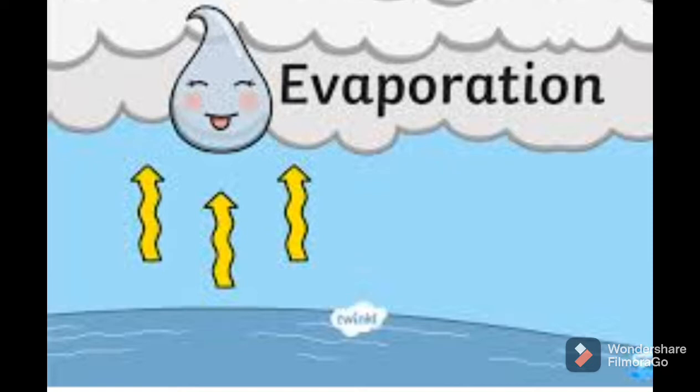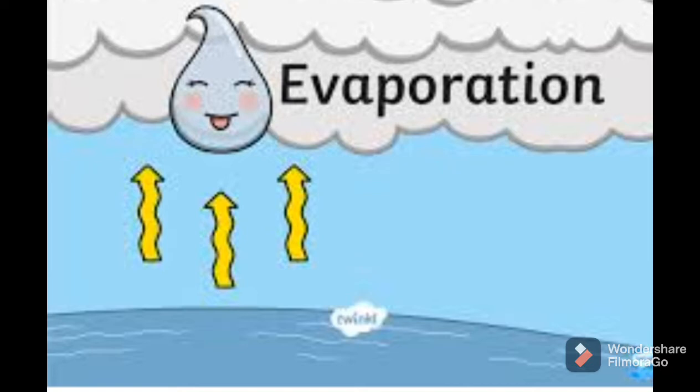Sugar and salt are substances which get dissolved in water, and we can separate them from water by using evaporation. What is evaporation? Evaporation is the process in which a liquid gets converted into the gaseous state.